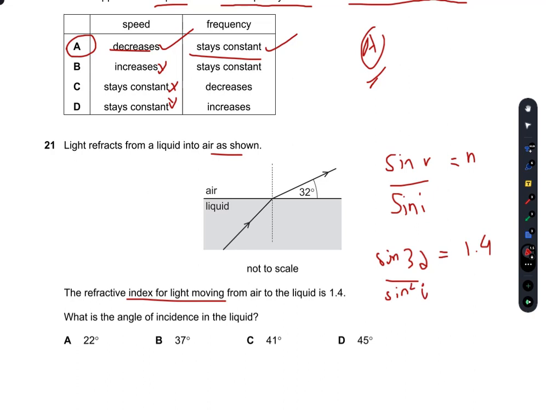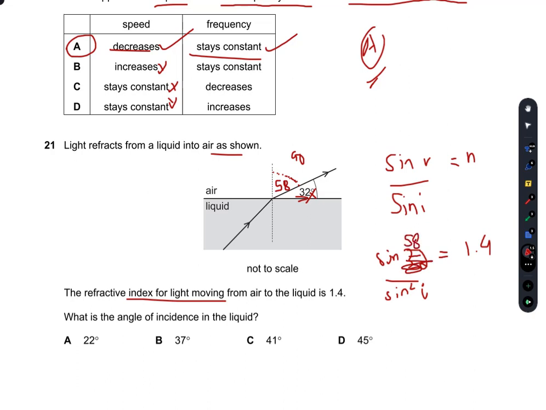So is sine 32 the right value? Sorry, there has been a little mistake. I had to find the angle made with the normal here. If this is 32, the total should be 90. So this is 90 minus 32, that is 58. Yes, this is 58. So the angle of refraction is 58. It is not 32. It is 58.